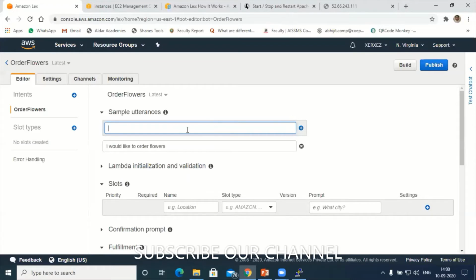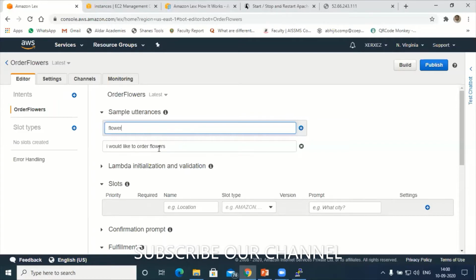Please suggest what type of questions we can expect from the clients. For example, "I would like to order flowers." Just "flowers" is a very attractive utterance, because imagine one customer is requesting using this utterance: "I would like to order flowers."